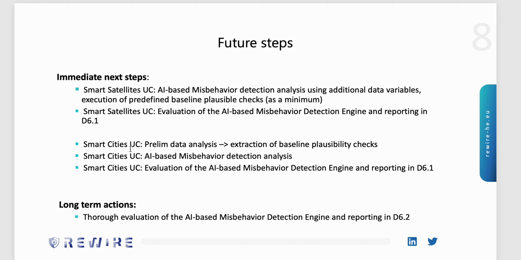For the smart city use case, we will take similar steps: undertake a preliminary data analysis to extract the baseline plausibility checks, then undertake the actual analysis and identify the results, and then evaluate the engine for this use case, which again will be reported in D6.1. As a long-term action, we have the thorough evaluation of the AI-based misbehavior detection engine, which will be reported in D6.2.